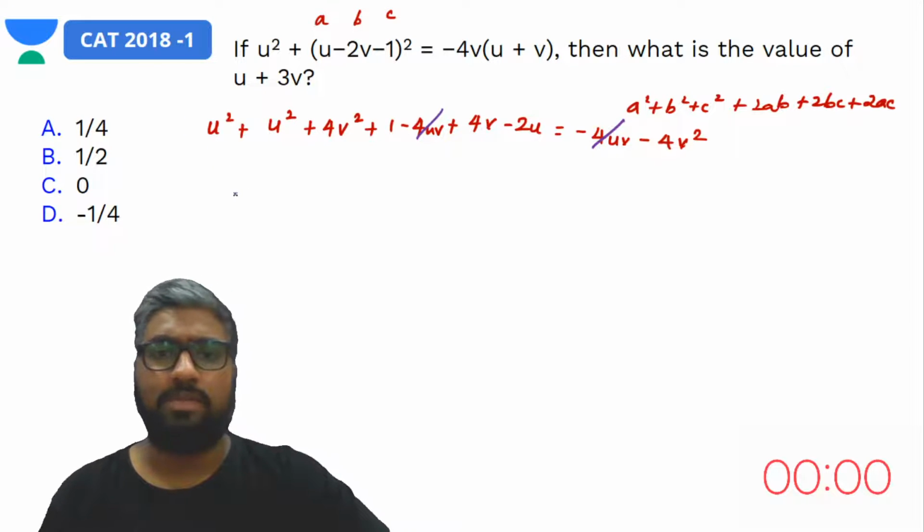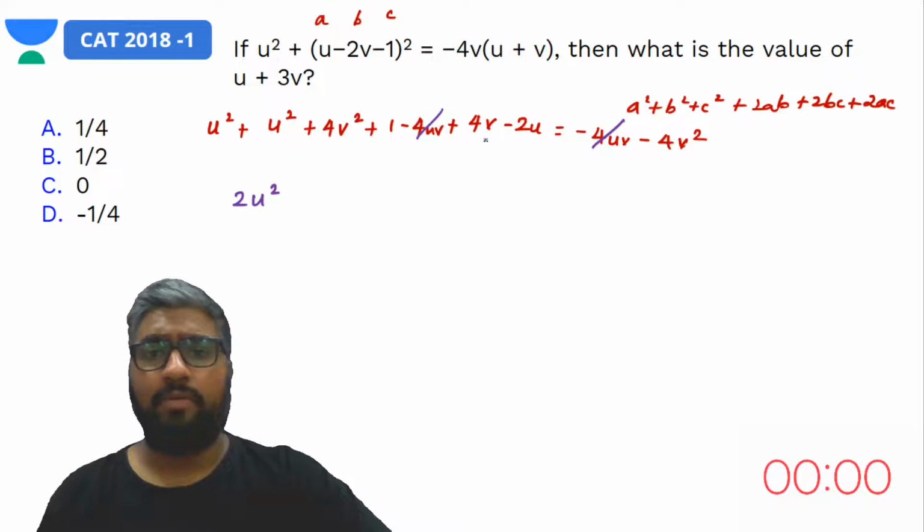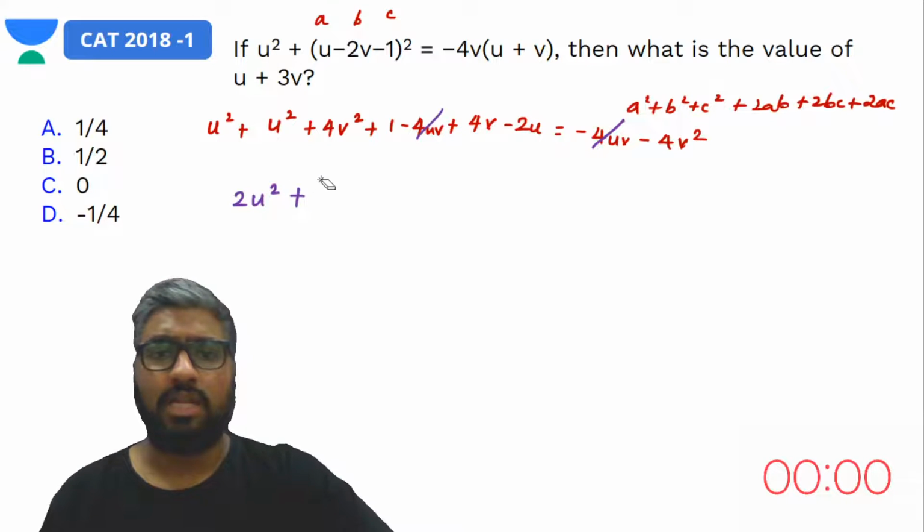So u square plus u square is 2u squared. Let's bring in all u's together, minus 2u. Then let's talk about all v's. 4v squared plus 4v squared would be 8v squared, and then we have plus 4v, and we have a 1 left here, plus 1 should be equal to 0.